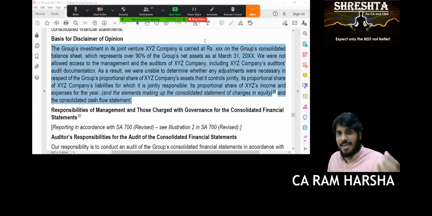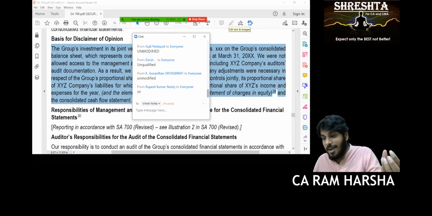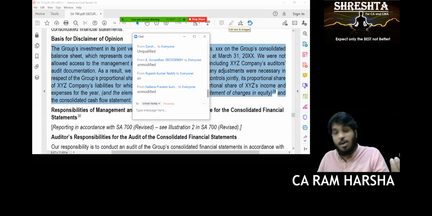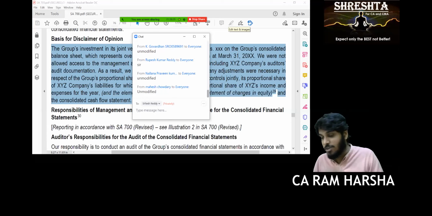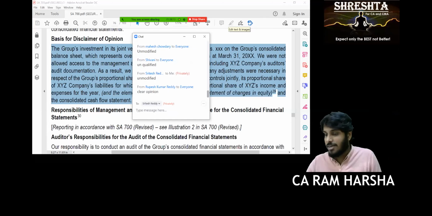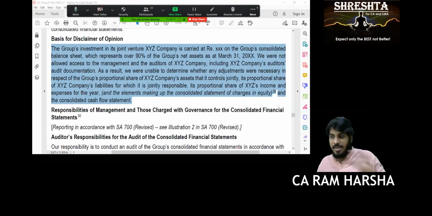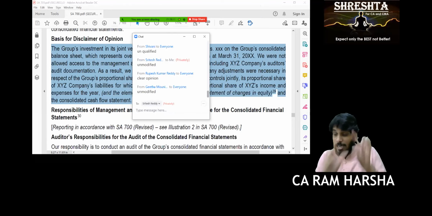I'll tell you once again. In our opinion and according to the information and explanation given to us, the financial statements are showing information as required by the Act in the manner so required and are in conformity with generally accepted accounting principles. Which para? Unmodified. Exactly, unmodified. Understood now the differentiation between various opinions? Yes, sir.